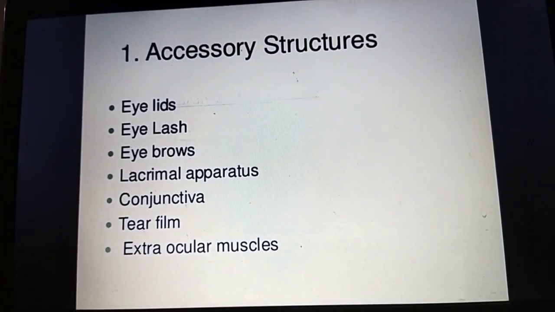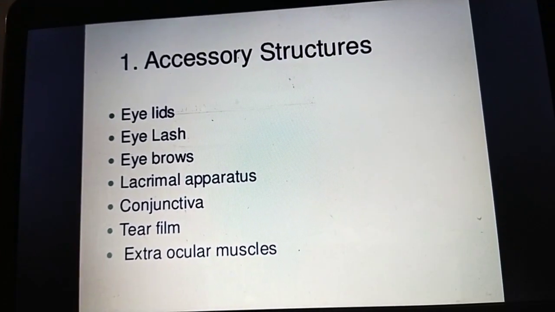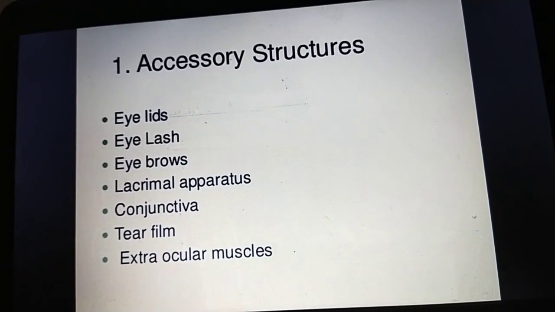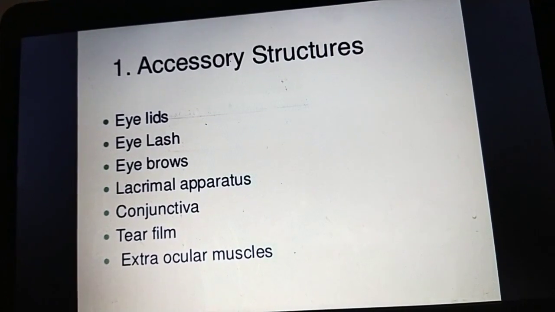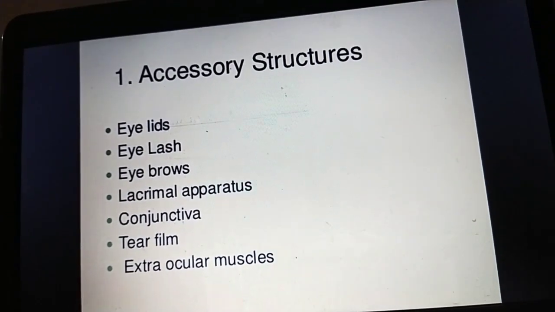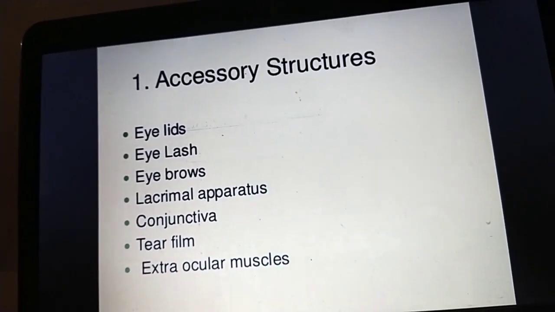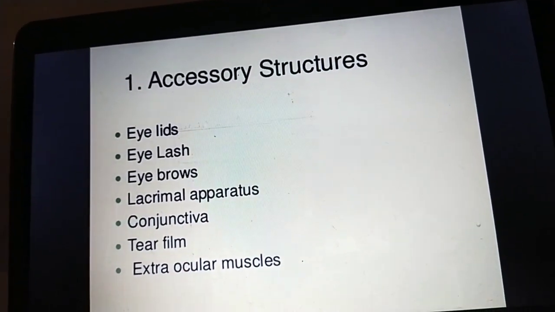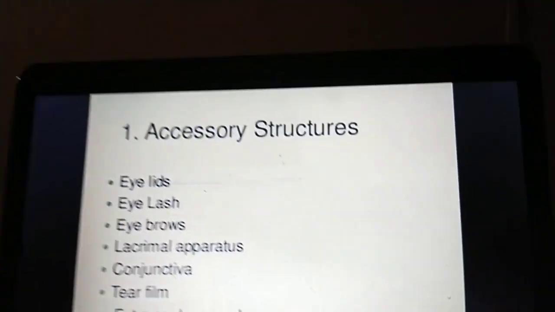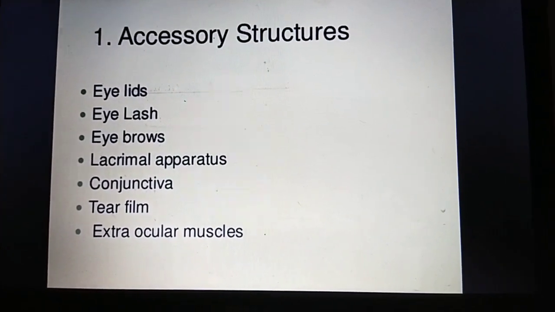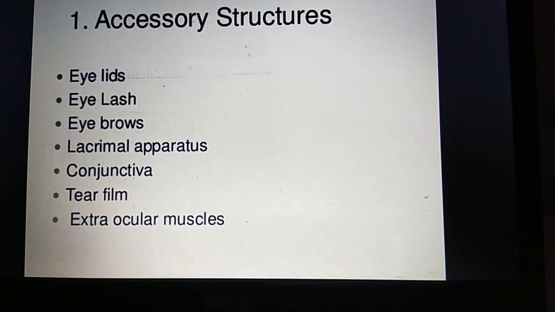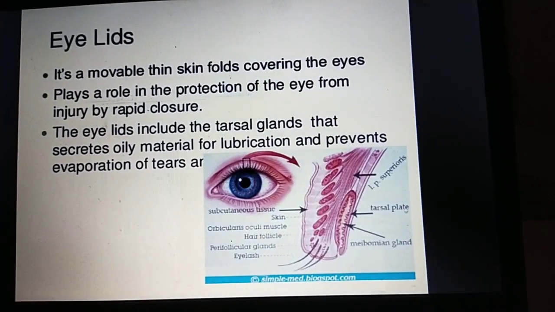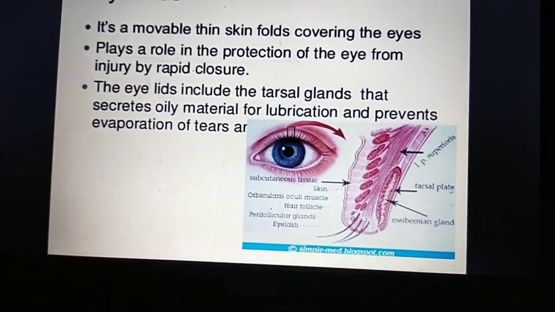These are all structures that come under the accessory structures of the eye. In that way, you can make three types: accessory structure, eyeball, and internal eye structures. In the accessory structure, these things will come: eyelids, eyelashes, eyebrows, lacrimal apparatus, conjunctiva, tear film, and extraocular muscle. You can go for the first one, eyelids.